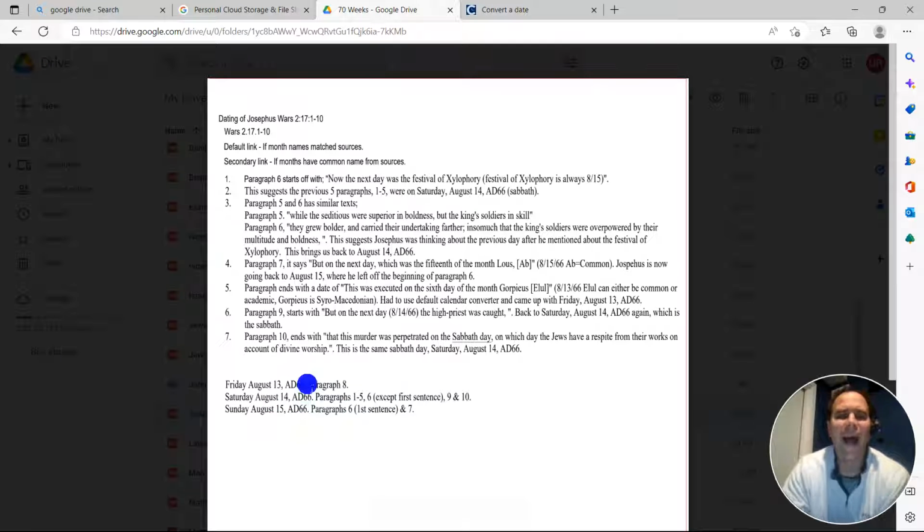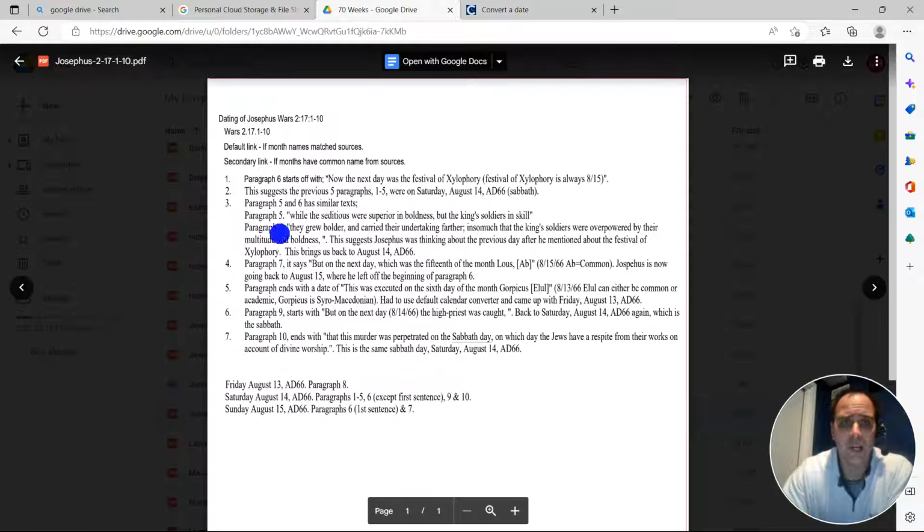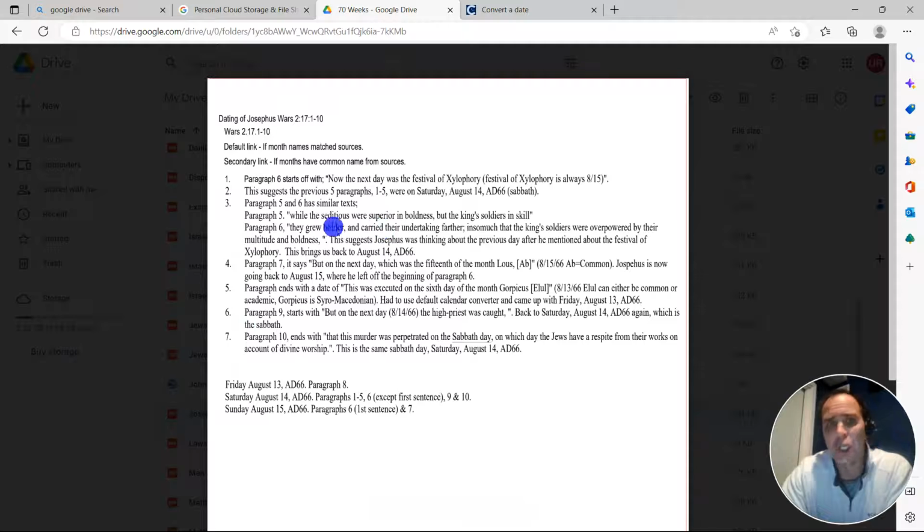Again, we have to understand that Josephus is in a tough environment. He had a family at home. He's worrying about being alive. He's going to be a little bit flustered, and that's why his mind drifts all over the place. And I showed you that paragraph 5 and paragraph 6 are similar, and he's actually continuing where he left off in the previous paragraph.